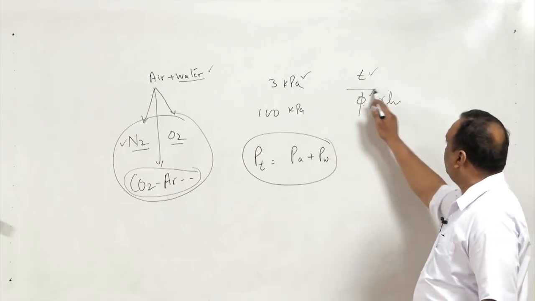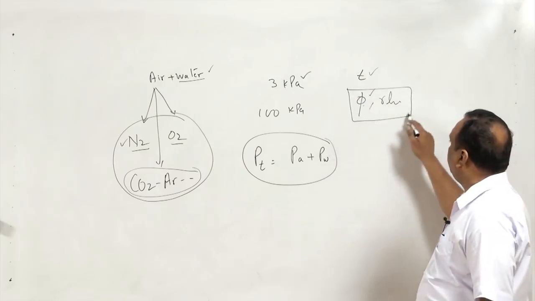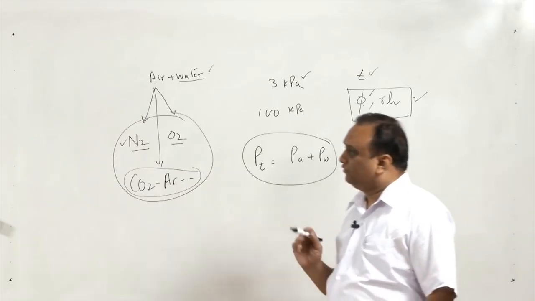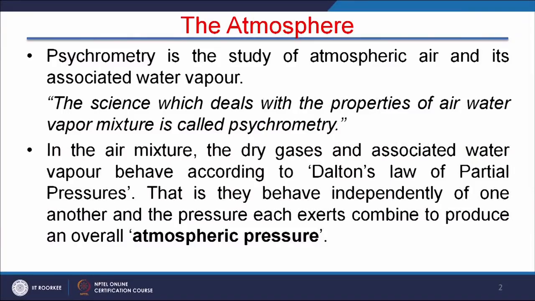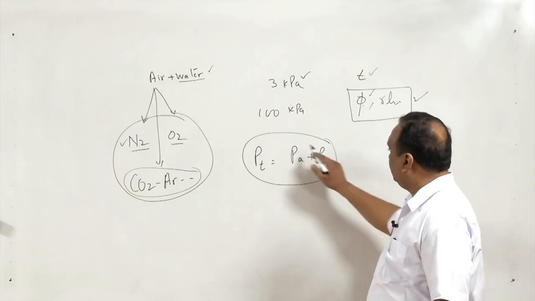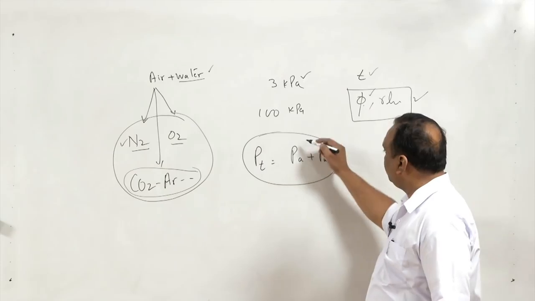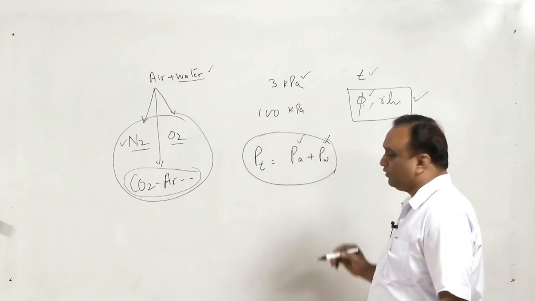When we talk about humidity, the presence of water immediately comes into the picture. So, psychrometry is the study of atmospheric air and its associated water vapor. It is a science which deals with the properties of the air water vapor mixture, and that is called psychrometry. In the air mixture, I have already explained this. The third point, they behave as per Dalton's law, and the total pressure in the mixture is the partial pressure of air plus the partial pressure of water.